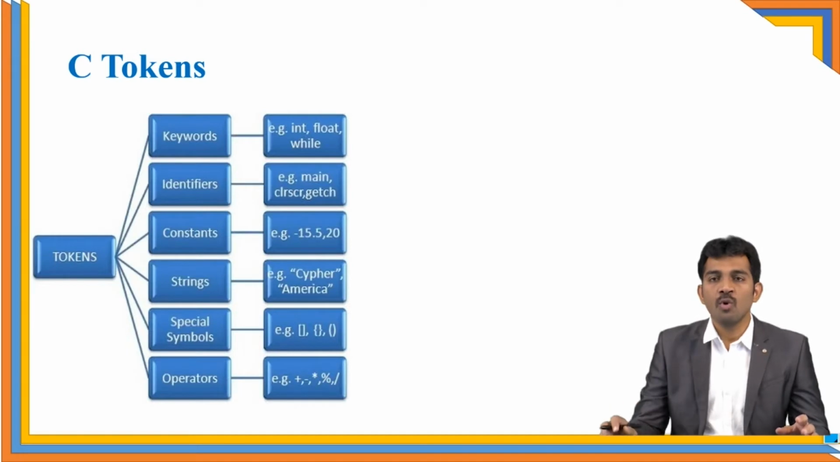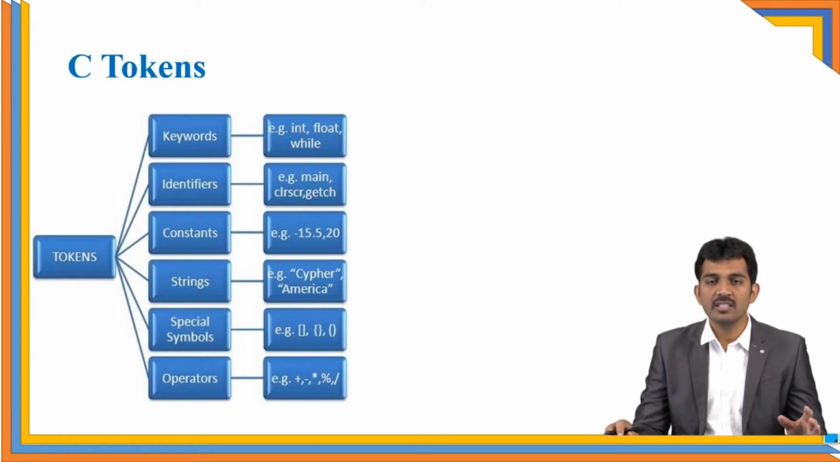Tokens are broadly divided into 6 categories. The first one is the keywords, then identifiers, constants, strings, special symbols, and operators. Let us see what is a keyword. Keywords are reserved words, for example, int, float, while. These keywords are used by the developers for the compiler's purpose, so we don't have a provision to use these keywords for our own purpose.